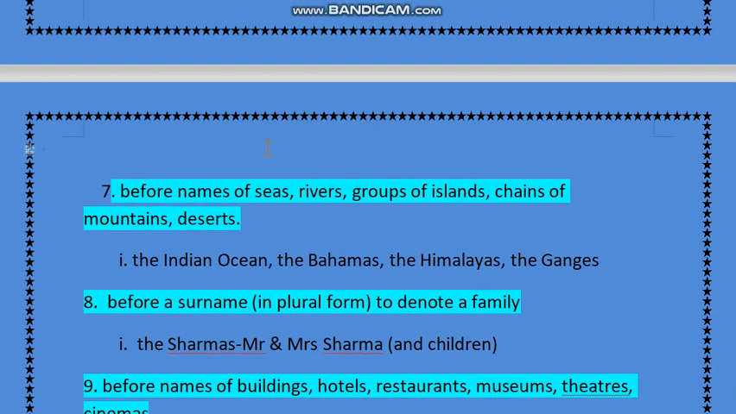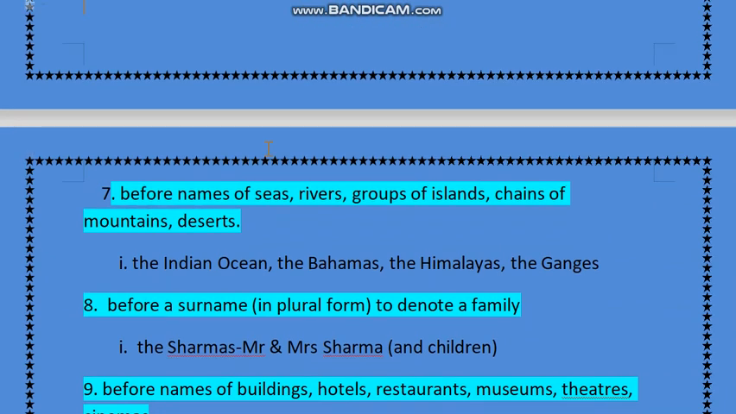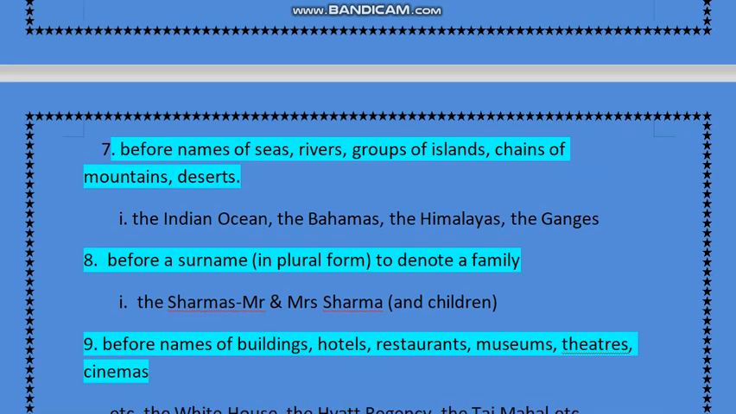Switch to rule number 7. Before the names of seas, rivers, groups of islands, chains of mountains, and deserts, before all these things, we will apply the before it, whether it is a sea name, river name, or group of island name: the Arabian Sea, the Pacific Ocean, the Ganges, whatever these things are, we apply the before it. The Indian Ocean, the Bahamas, the Himalayas, the Ganges, the Andaman and Nicobar Islands, the Himalayas. So we have to apply the before it.